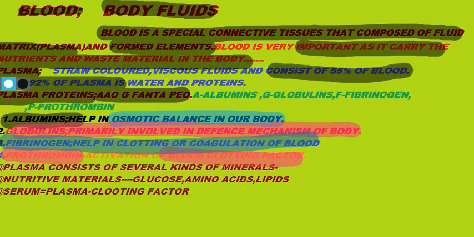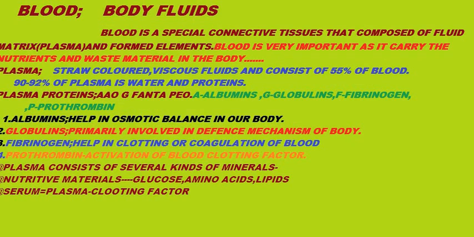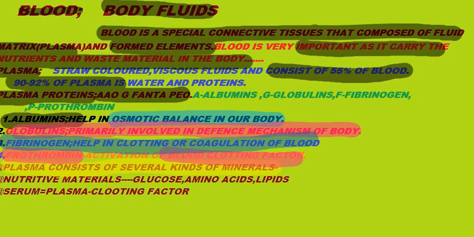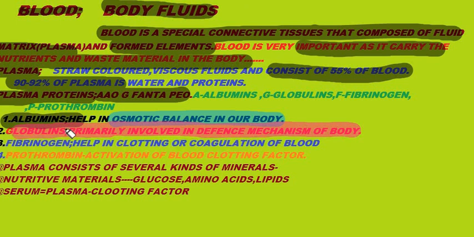Now, plasma has water as well as proteins, and plasma also consists of several kinds of minerals. What are they?